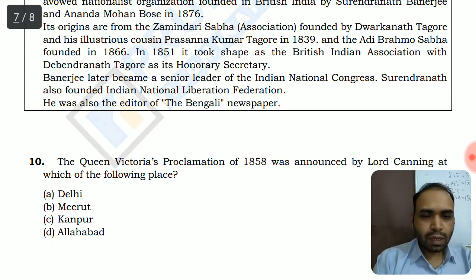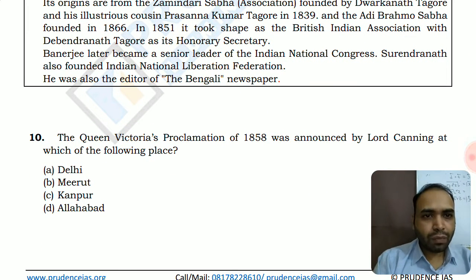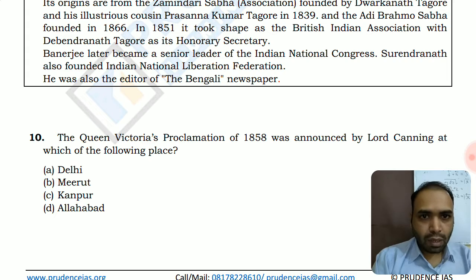Now let's see the last question of today's challenge. Queen Victoria's proclamation of 1858 was announced by Lord Canning at which of the following places? By reading this question, we are getting a few pieces of information. Lord Canning was the viceroy when Victoria's proclamation came. In fact, he was the viceroy when the revolt of 1857 was being suppressed. This proclamation was announced at a darbar in Allahabad. So the option would be D only.